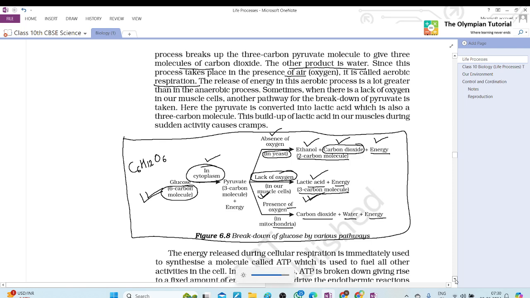Are you getting it? Yes, ma'am. And when there is a lack of oxygen in our muscle cell, another pathway for breakdown of pyruvate is taken. Here the pyruvate is converted into lactic acid, which is also a 3 carbon molecule. This buildup of lactic acid in our muscle cell during sudden activity causes cramps. Are you okay with that? Yes, ma'am. Tanya, now you read this chart again, and after that I will start a new topic.